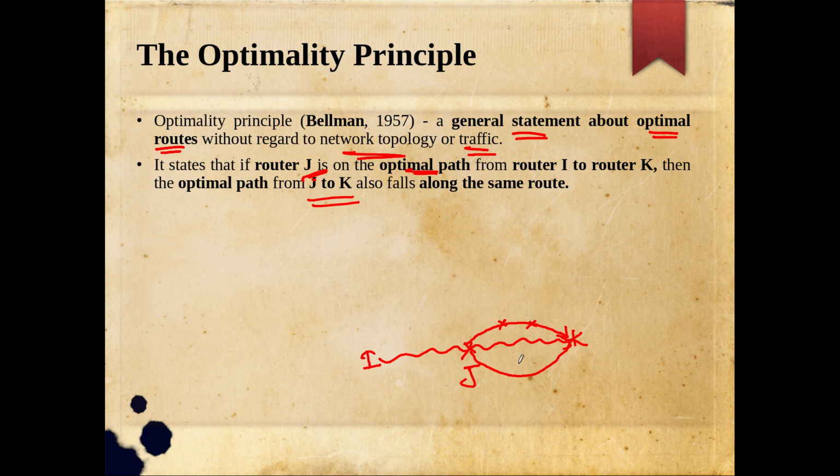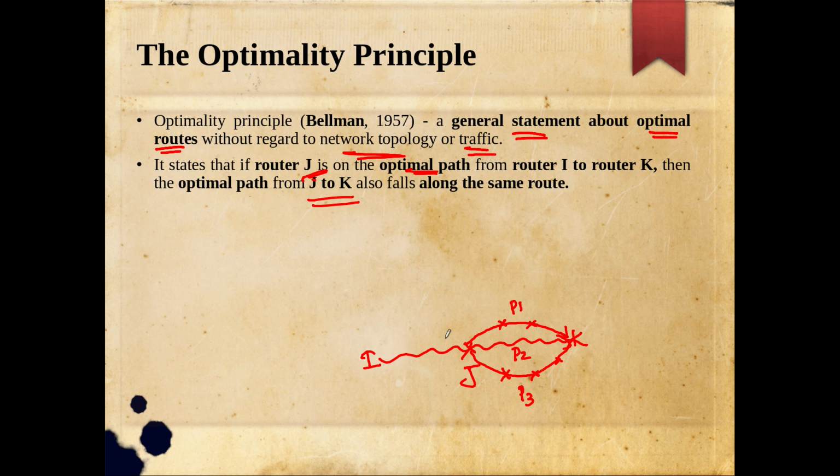Now what is the optimal path from J to K? Let me call this path 1, this path, which is part of the I to K path, as path 2, and this as path 3. Whether P1, P2 or P3 is optimal, the statement says that P2 is optimal. Why? Because I already know that the path from I to K is optimal.